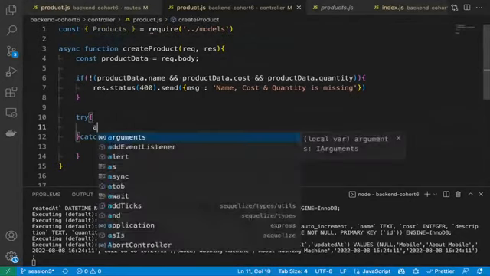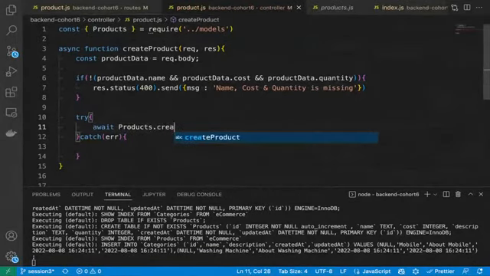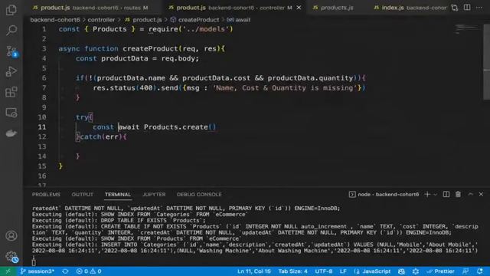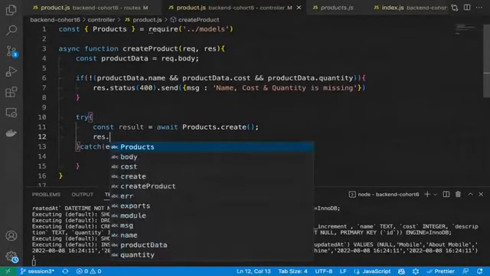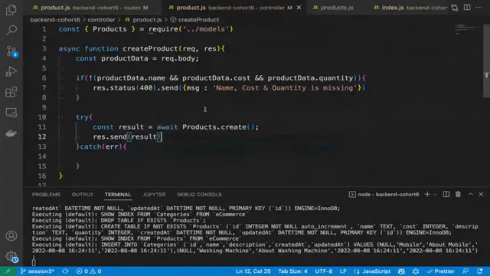Now, let's simply await products.create. We used the serialize method, and we will also take the result. Then we will simply send the response from here. Response.send, simply send our result. Correct? Let's send this also as JSON.